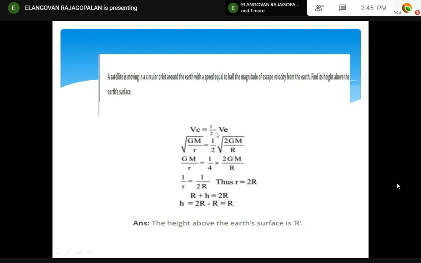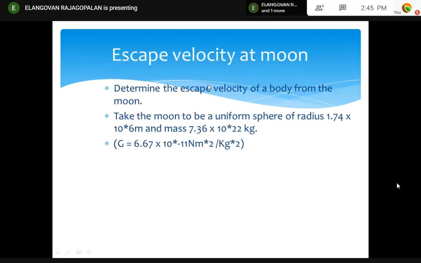So you are finding R from the formula. In this example, we will find R from the formula. A body is moving in a circle around the Earth with a speed equal to half the magnitude of the escape velocity. The escape velocity is given. That means the orbital velocity is half times the escape velocity. Already we know the escape velocity is root of 2GM by R. So it becomes 1 by 4, then you can find the R. So, given the velocity, this is an example model.